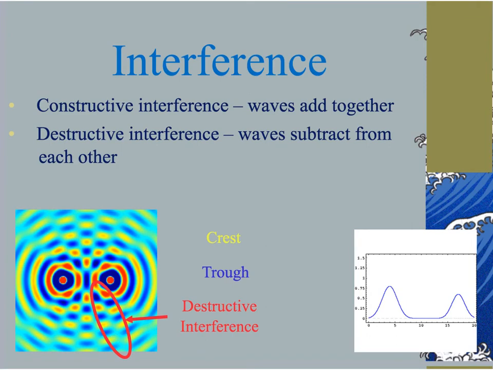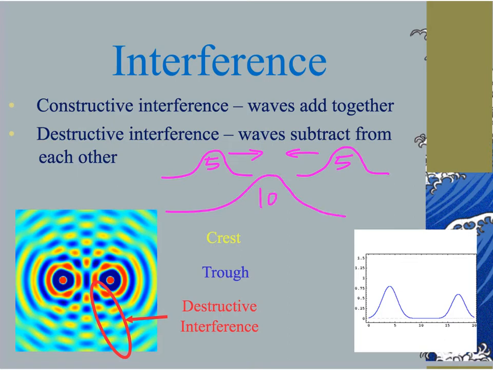So, for example, if I've got a wave that is a crest, and it's combining with another crest that is coming towards it. Let's say this crest has an amplitude of 5. This crest has an amplitude of 5. When those waves collide and overlap with each other, they're going to form a wave with a larger magnitude of 10.